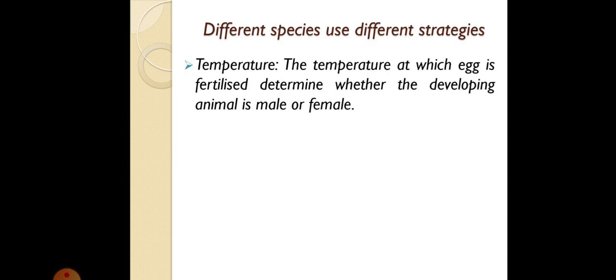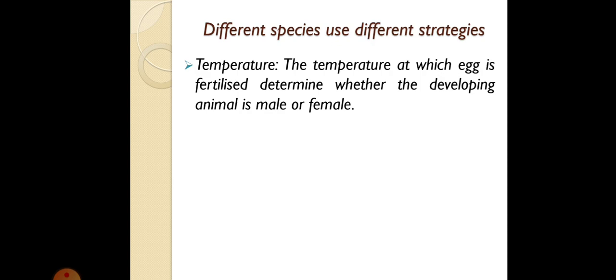Okay, so now our next topic is sex determination. This topic is very important from an examination point of view. Different species use different strategies to determine the sex of an individual, that is, whether the organism is a male or a female. In some places temperature is used. The temperature at which the egg is fertilized determines whether the developing animal is male or female.